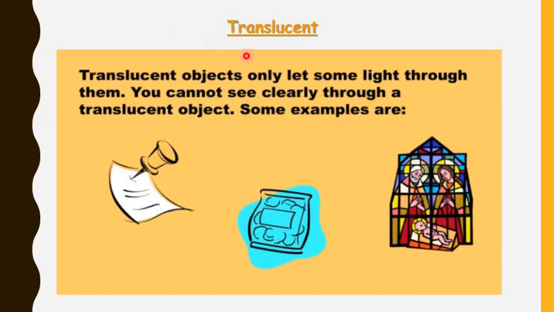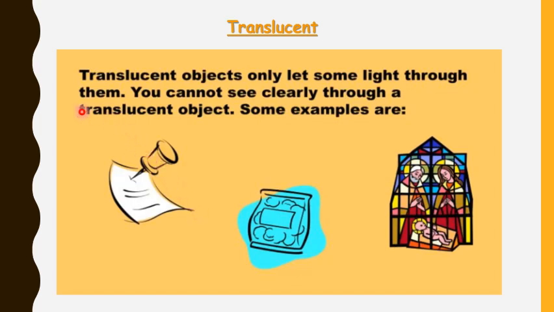Now the second type of objects are the translucent objects. Translucent objects only let some light through them. You cannot see clearly through a translucent object. It means translucent objects are those objects that allow some light to pass through them. If we can see through something but not clearly, it means that object is translucent. Examples of translucent objects are frosted glass, butter paper, and tracing paper.